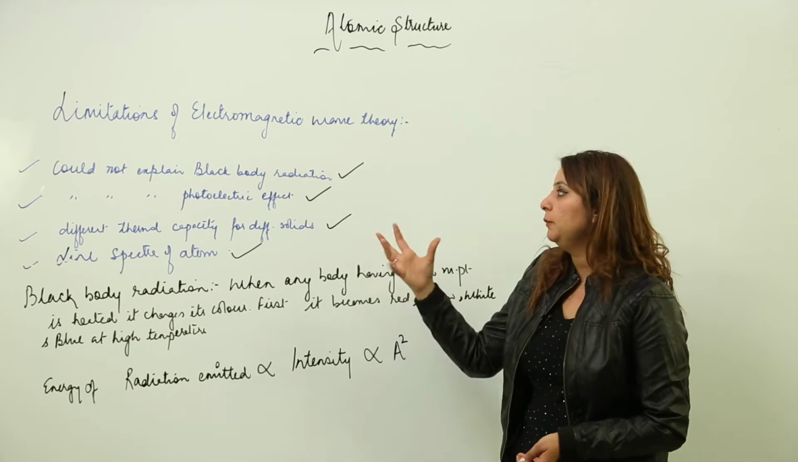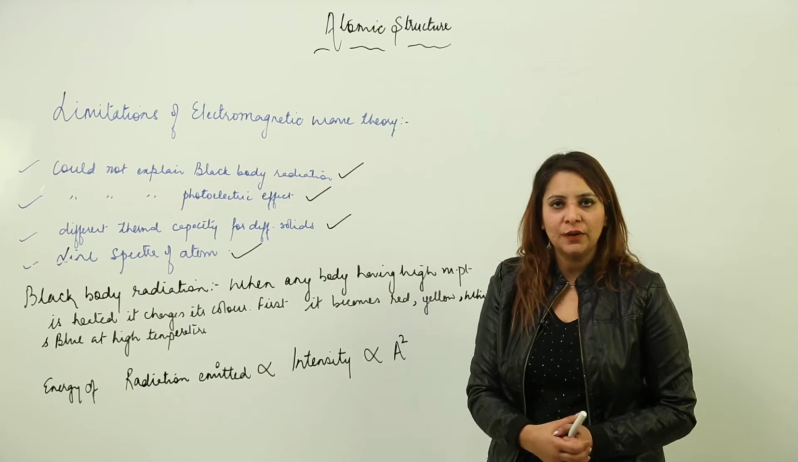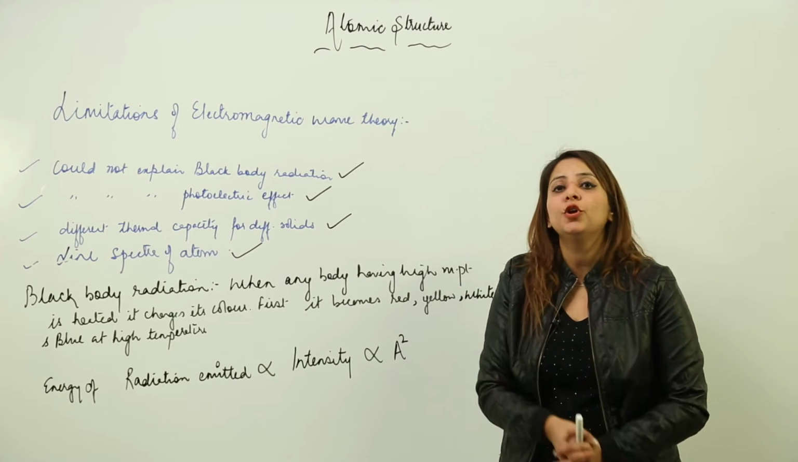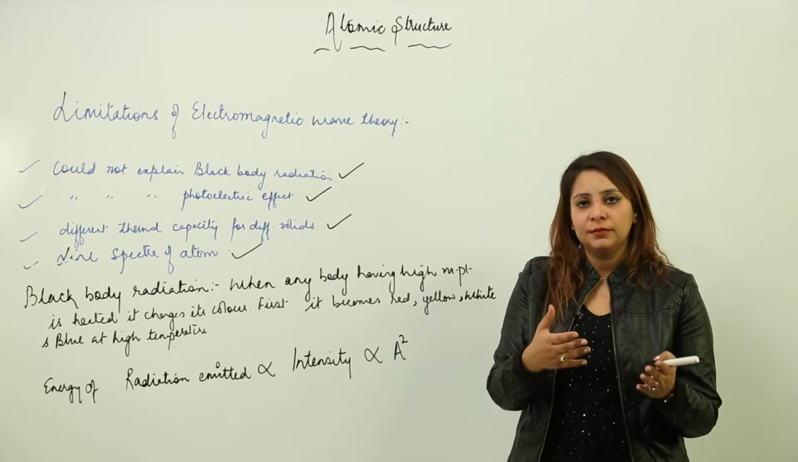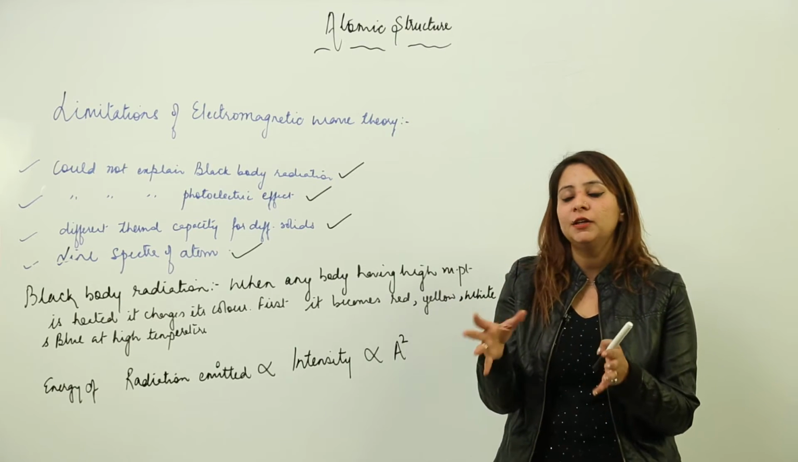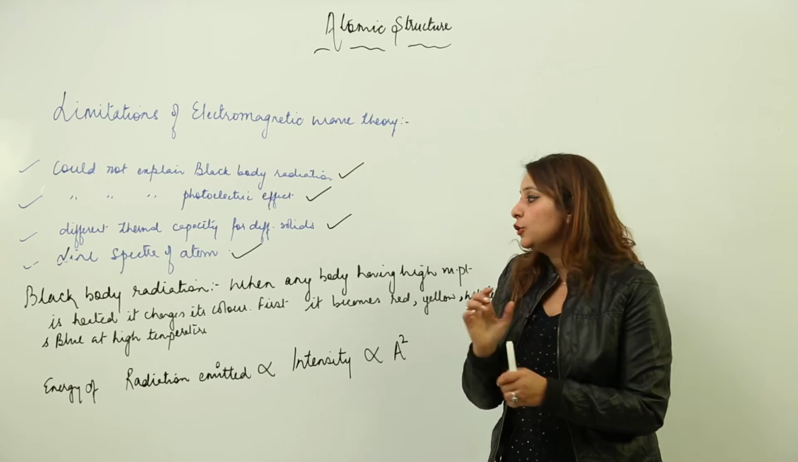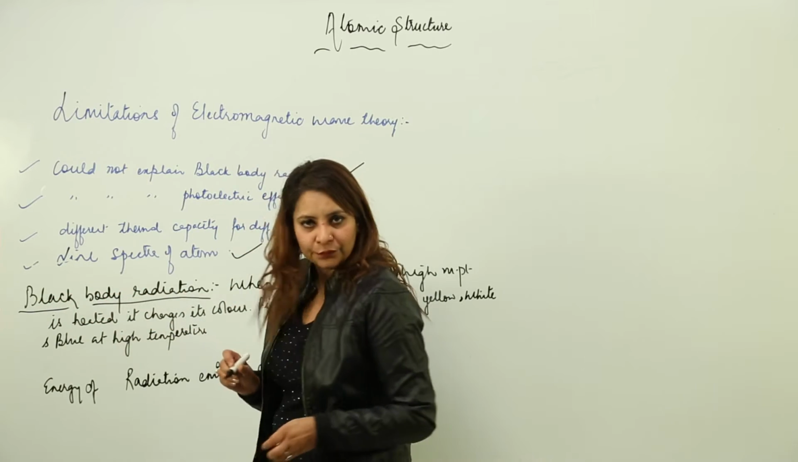what actually the black body radiation is, what the photoelectric effect is, what the line spectra is, and what the main features are which could not be explained by electromagnetic wave theory, considering that light is a wave and believes in a continuous generation of energy. So we are going to see that. First, we are starting with black body radiation.